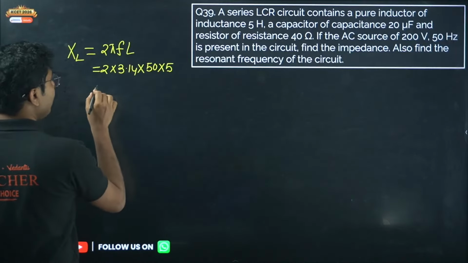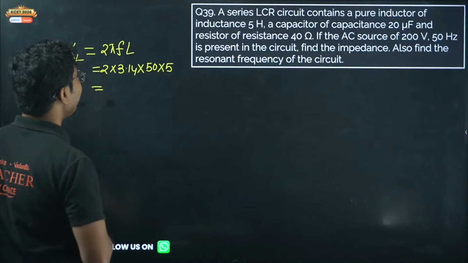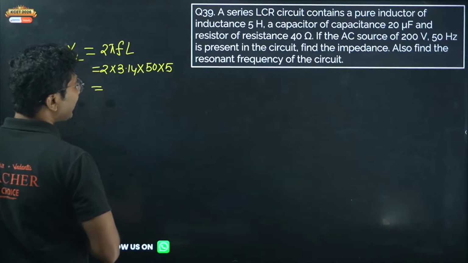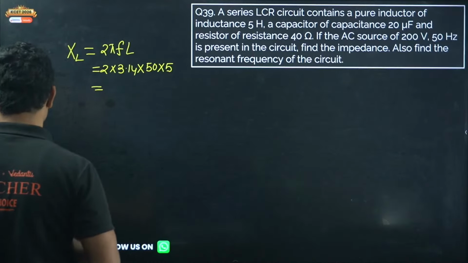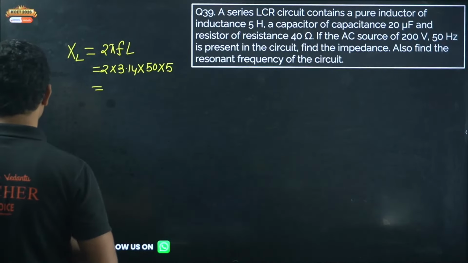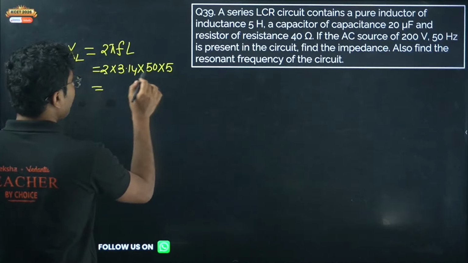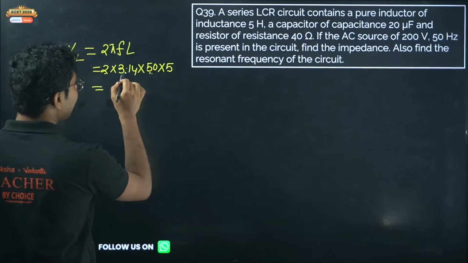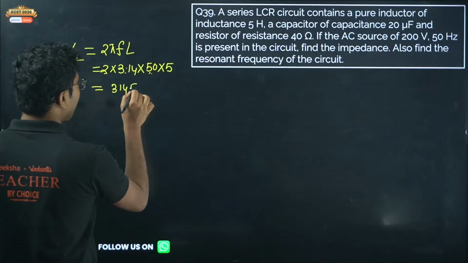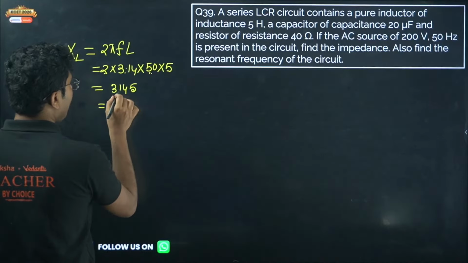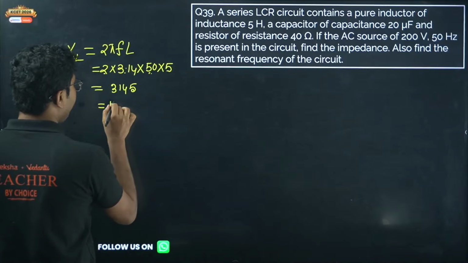Multiplying them, 2 into 50 is 100, 100 into 3.14 is 314, and 314 into 5 is 1570